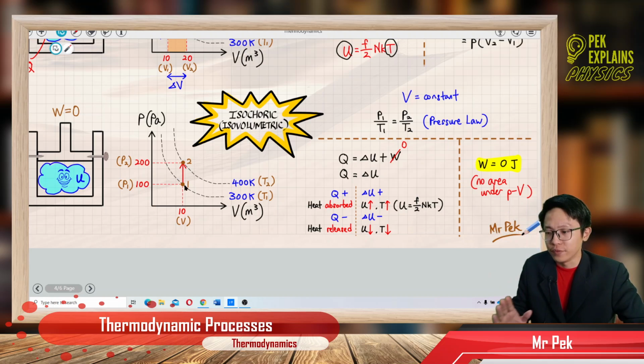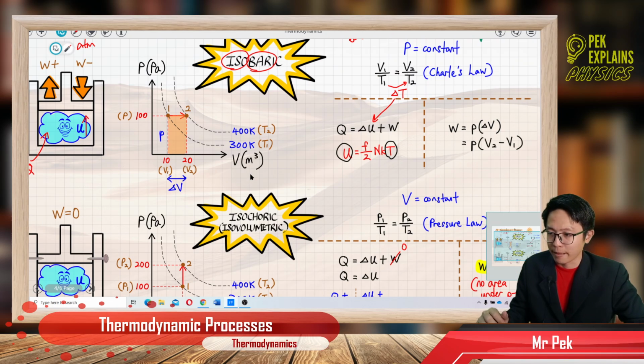Look at this graph. It's a vertical graph. It maintains a constant volume. So this is 0.1, this is 0.2. Actually, the graph can go up or can go down. If the graph goes up, the temperature increases from 300 to 400. If the graph goes down, it means the temperature decreases, 400 Kelvin becoming 300 Kelvin. So if the graph goes up, the gas becomes hotter. If the graph goes down, the gas becomes colder.